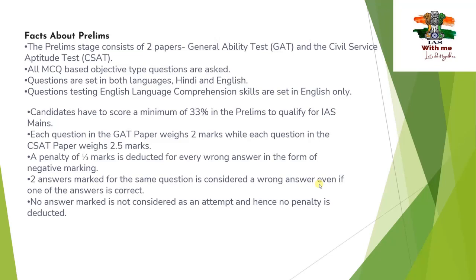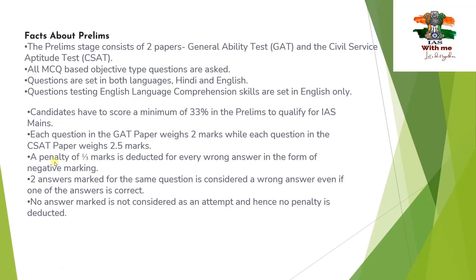So out of 400 you are asked to score 33 percentage in the prelims. Each question in the general ability test weighs 2 marks, while each question in the CSAT paper weighs 2.5 marks. So when it comes to the general paper, positive mark is 2, and for CSAT it is 2.5. A penalty of 1 by 3 mark is deducted for every wrong answer in the form of negative marking. So I want you to note this point very clearly, that a penalty of 1 by 3 marks is deducted for every wrong answer in the form of negative marking.